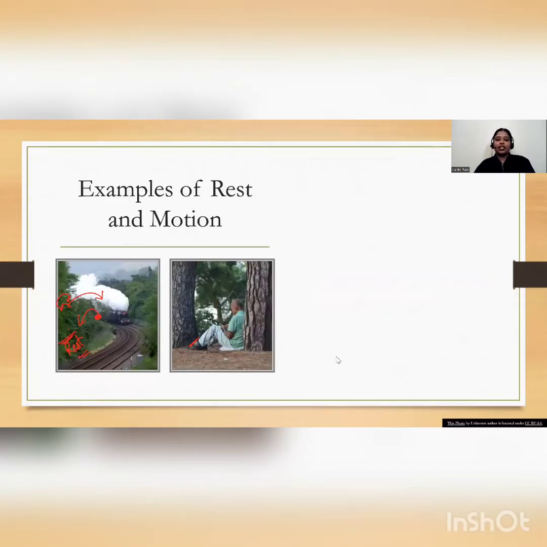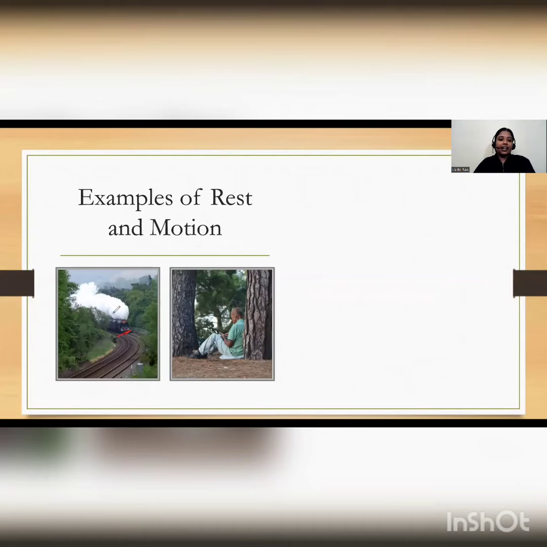Now here you can see, as we can observe here, that a train is moving. Look at this diagram, this is figure A, and suppose this is figure B. Now in figure A, you can see that the train is moving, and if we see from here, the trees are fixed, they are not moving. But for the passengers who are inside this train, the trees appear to change their position.